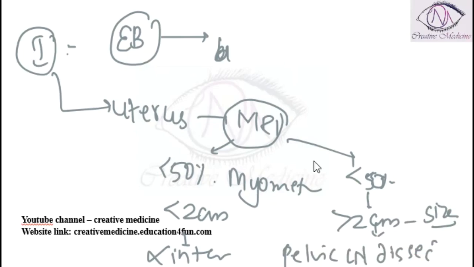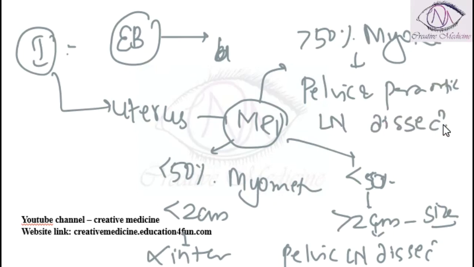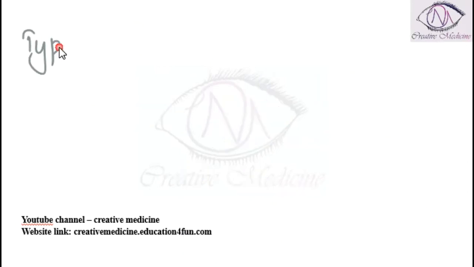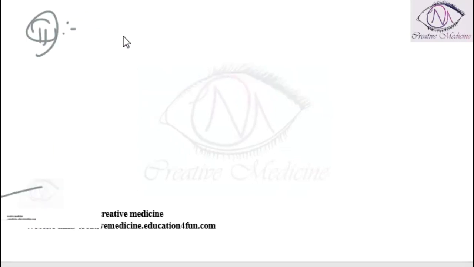If there is involvement of more than 50% of myometrium, then pelvic and para-aortic lymph node dissection should be done. If the tumor is extrauterine, then pelvic and para-aortic lymph node dissection is done. For type 2 tumor, pelvic and para-aortic lymph node dissection is done.